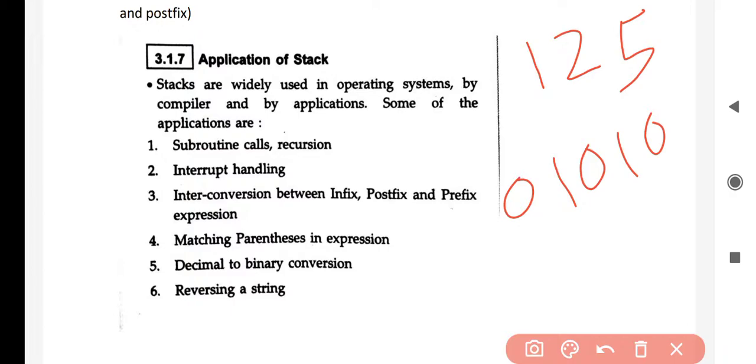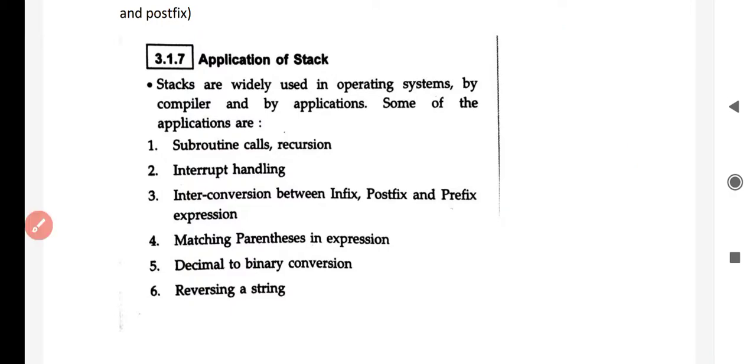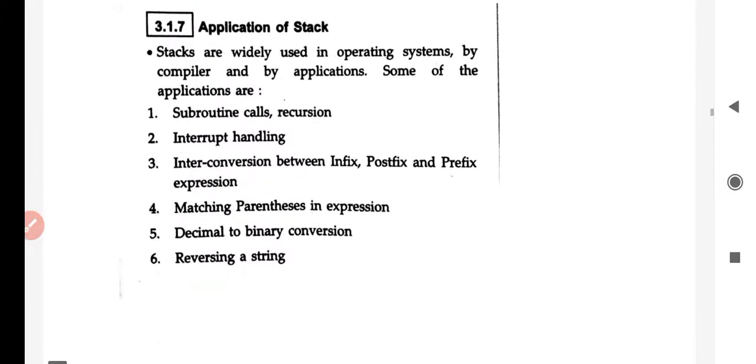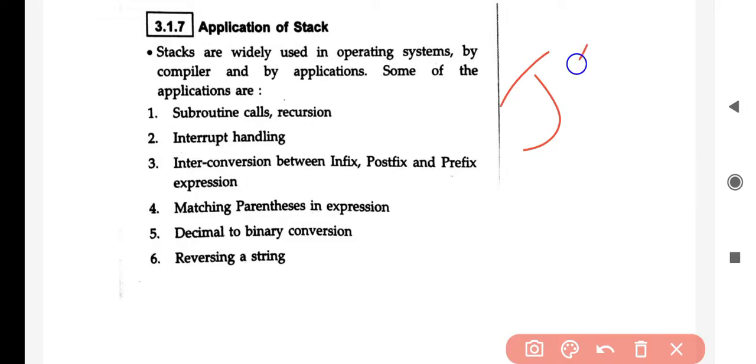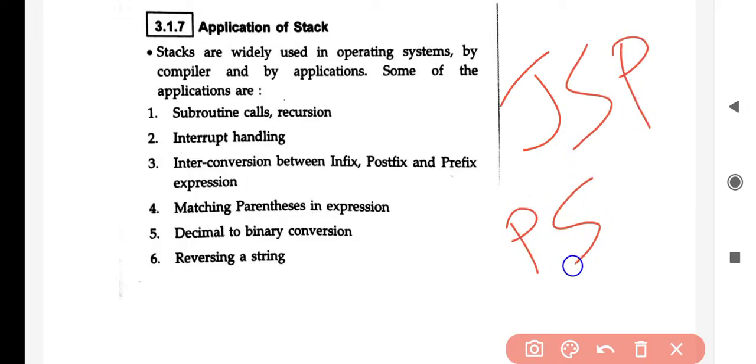And the last application of stack is reversing a string. For example, this is a string. This string, if we reverse, then it will be like this. So this reversing of a string can be done with the help of a stack.